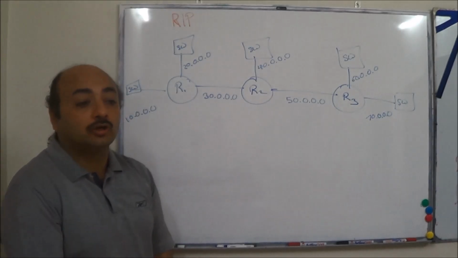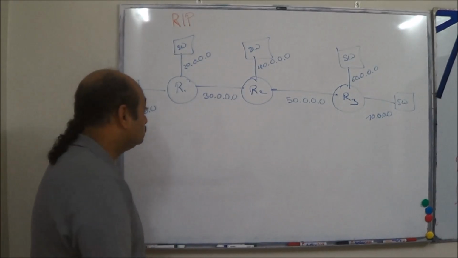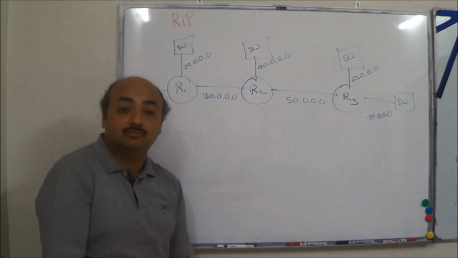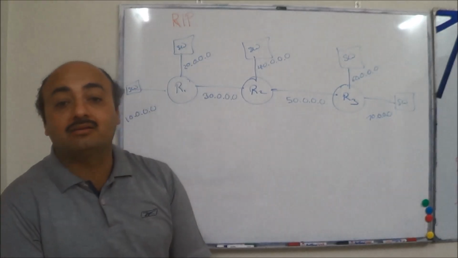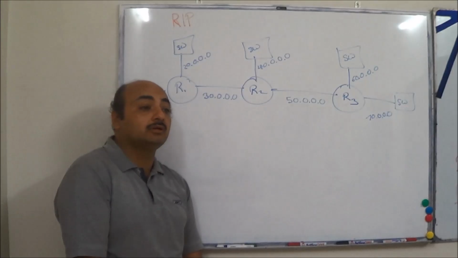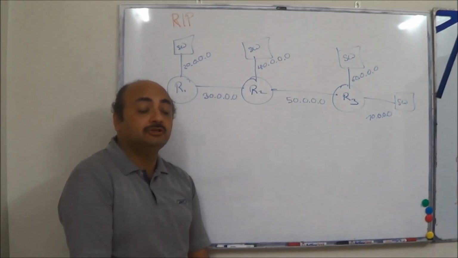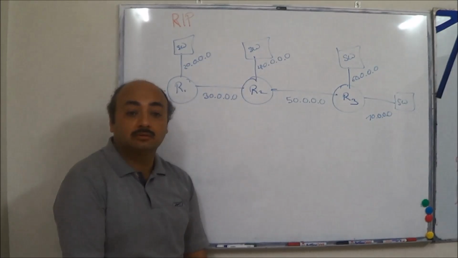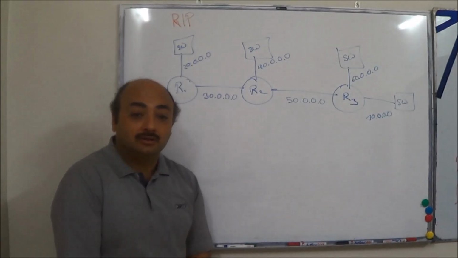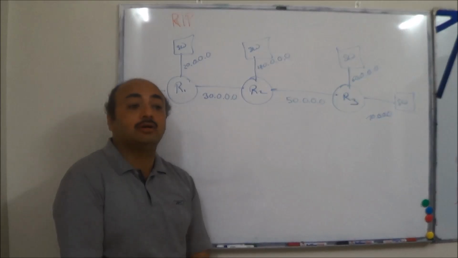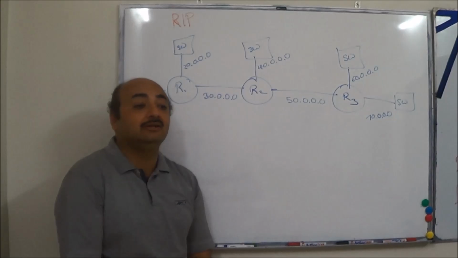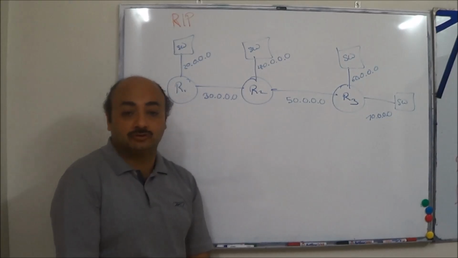Now, what is going to happen in this case is that it will start advertising something. It will start sending some packets. These packets are known as RIP packets. These packets are known as control packets. Basically, these are not data packets. Are they carrying any data? They are carrying some intelligent information, routing information.